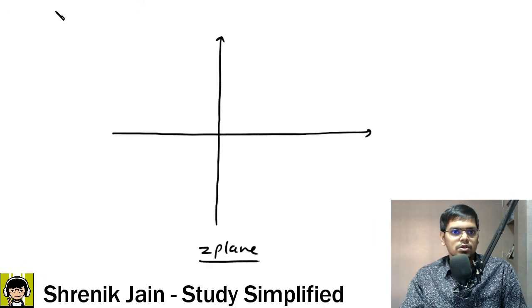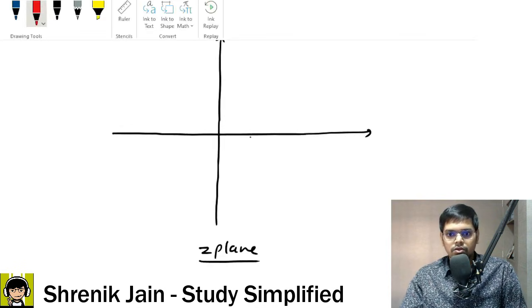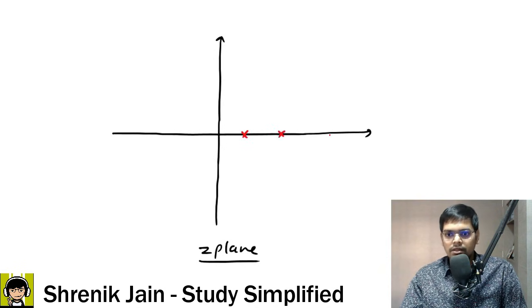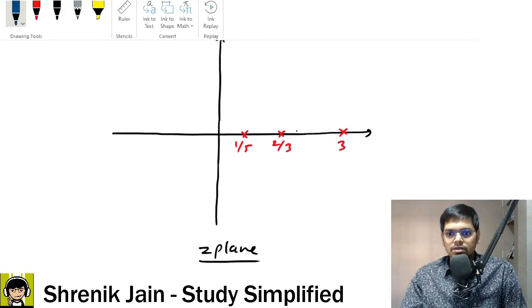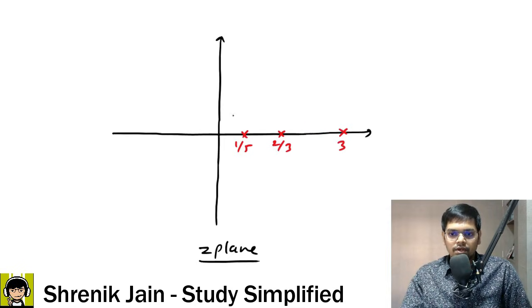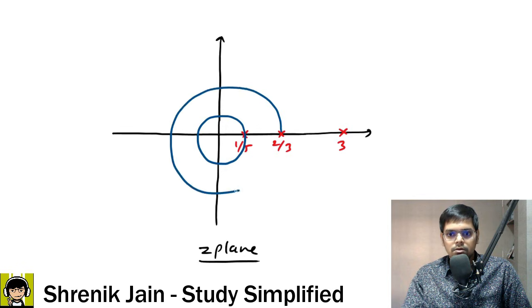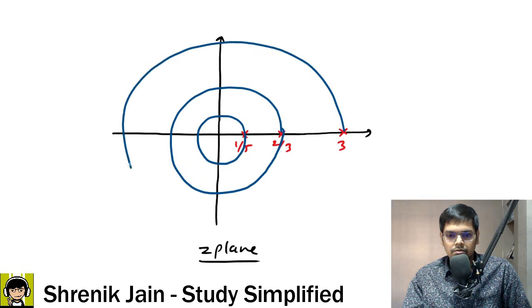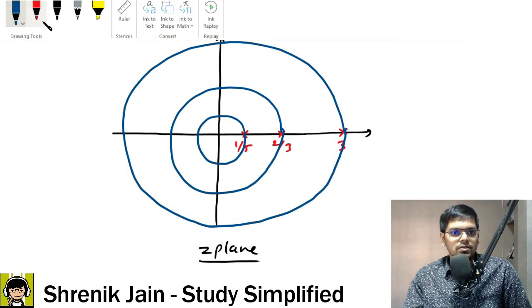We have 3 poles. If you have 3 poles, make a cross: 1/5, 2/3, and suppose this is 3. The unit circle comes between these. If I make a circle from here, then my next circle from here, then the next circle from here, where is the unit circle?